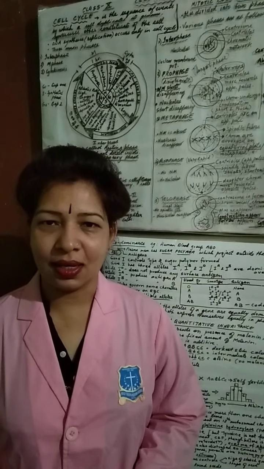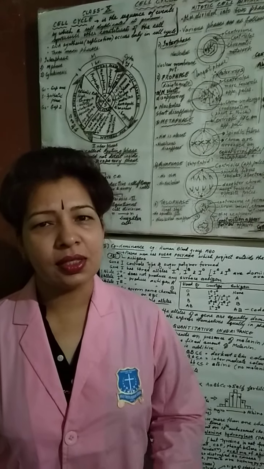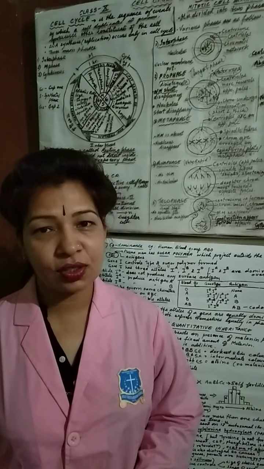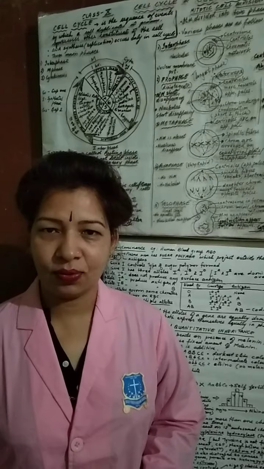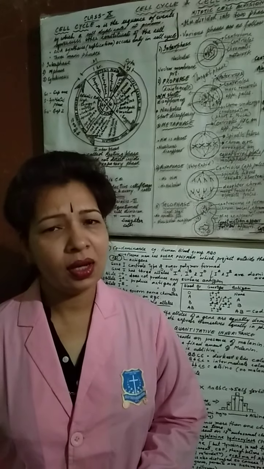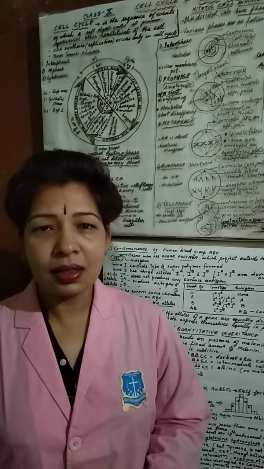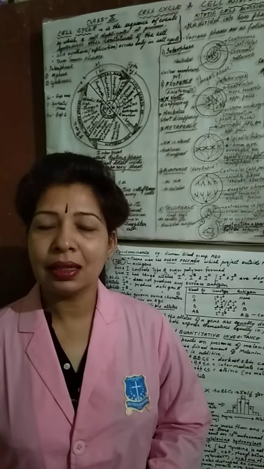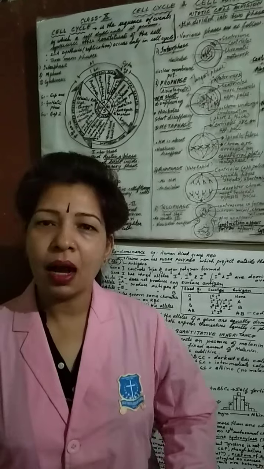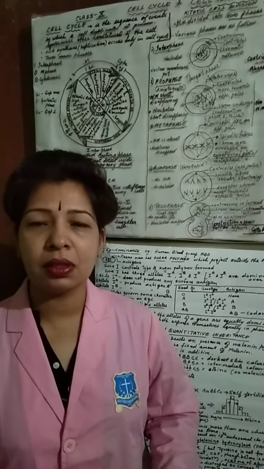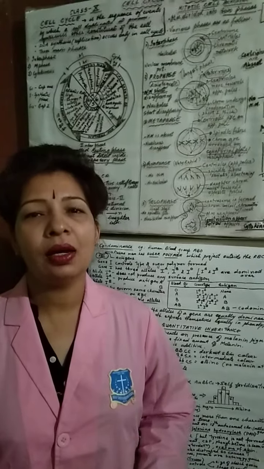Welcome to biology class. Students, what is a cell? Cell is the structural and functional unit of life as we know. We are made up of trillions of cells, and cells have their lifespan. They die regularly. Then how do these new cells which are formed have a similar amount of cytoplasm and nucleus?